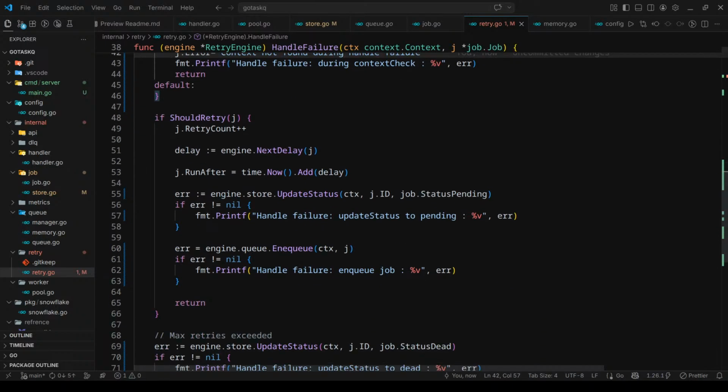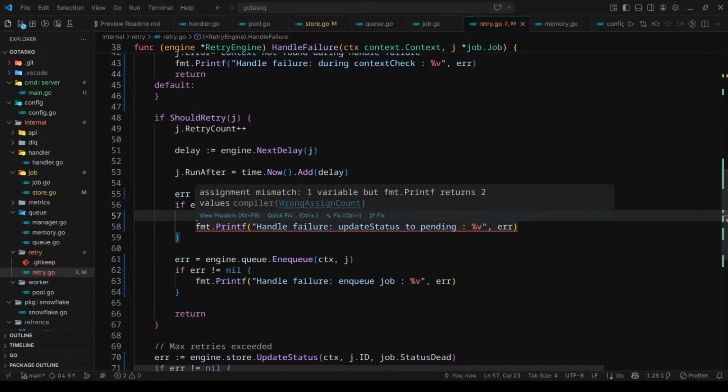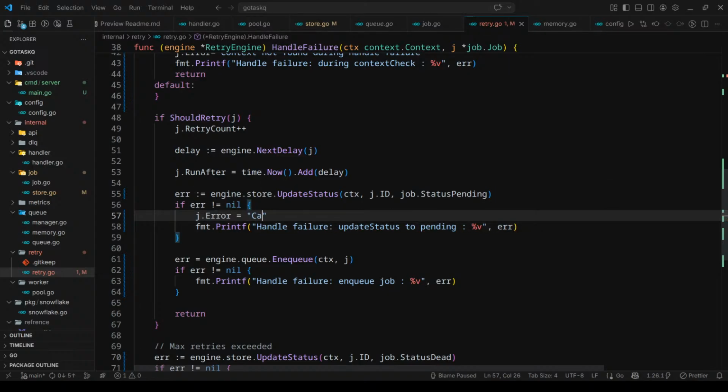Here we should also add j.error equals cannot update status to pending while retrying.